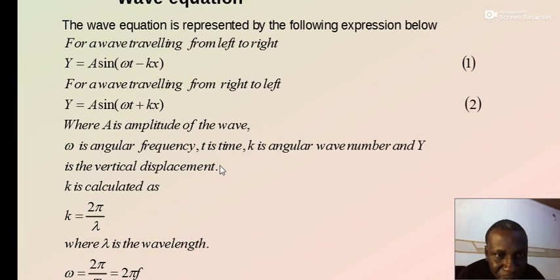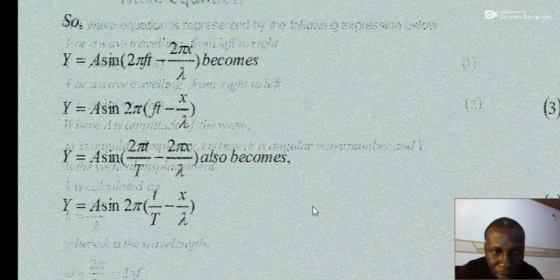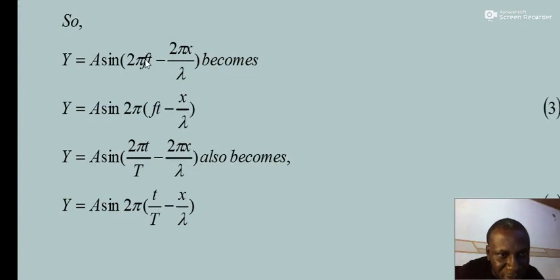So more importantly, equation 1 and 2 are of interest to us. If we substitute the quantities of omega and k into the expression, equation 1 becomes 2 pi ft minus 2 pi x over lambda, and if we factor out 2 pi outside the bracket, we have an expression like this: 2 pi, bracket, ft minus x over lambda.